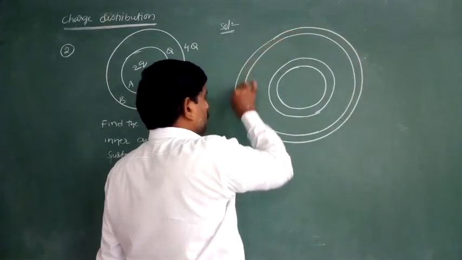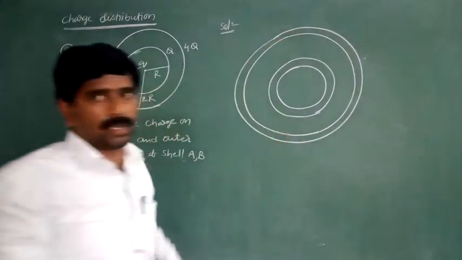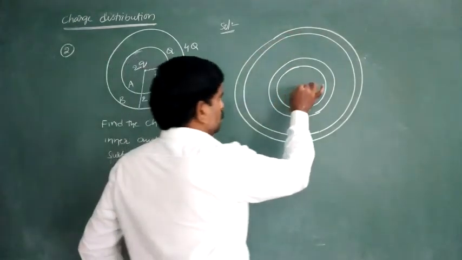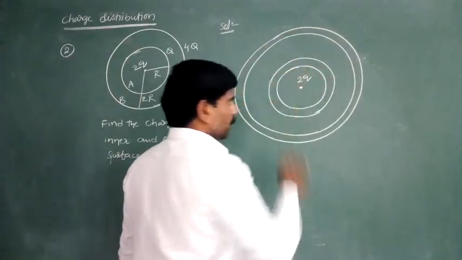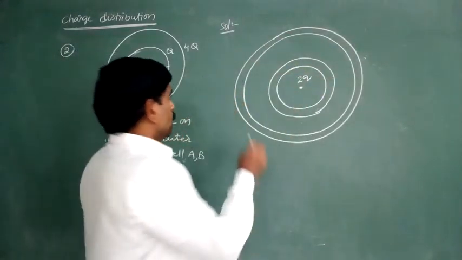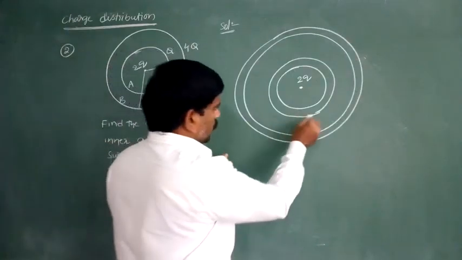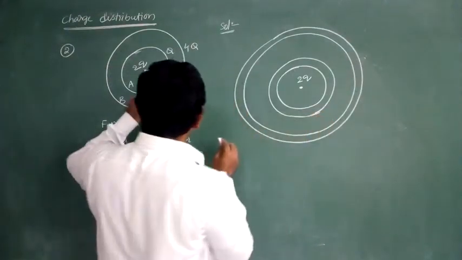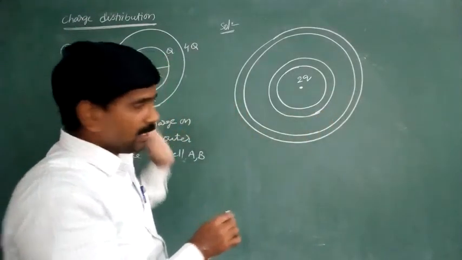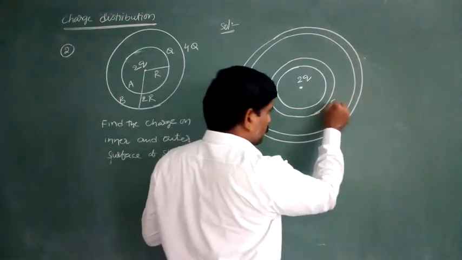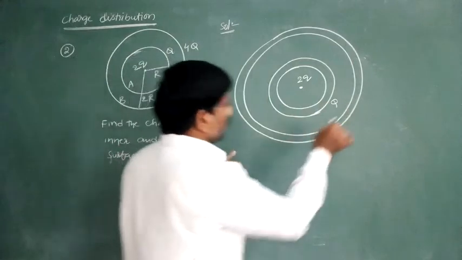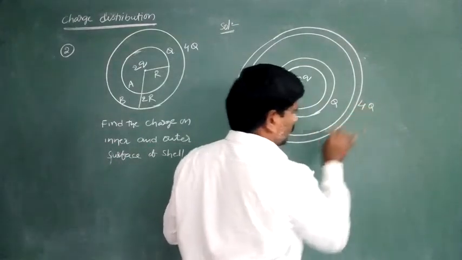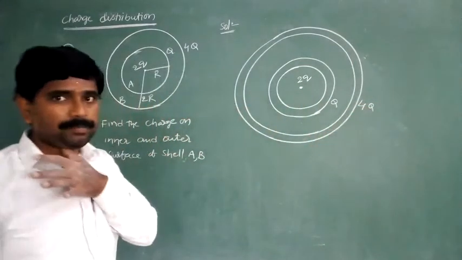Inner and outer surfaces. Here the charge at the center is 2Q. The charge on the outer surface of the first shell is Q, already some charge is there. At the same time, 4Q is on the outer surface of the second shell.